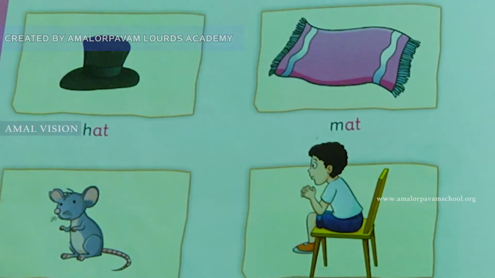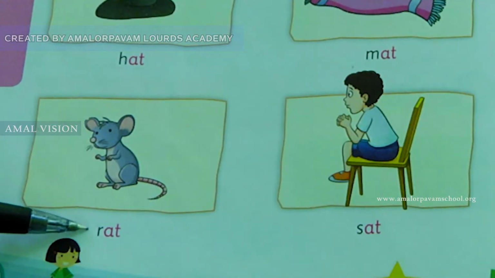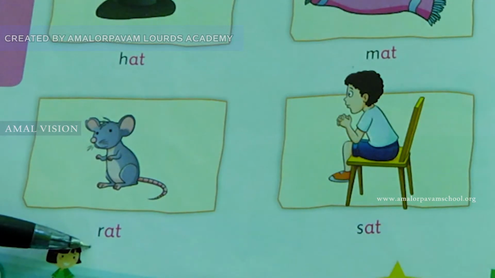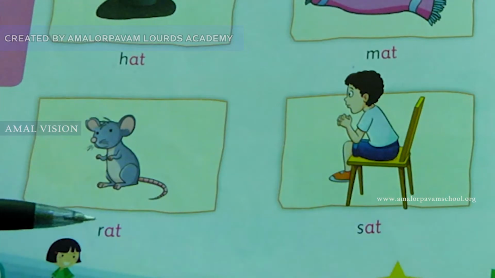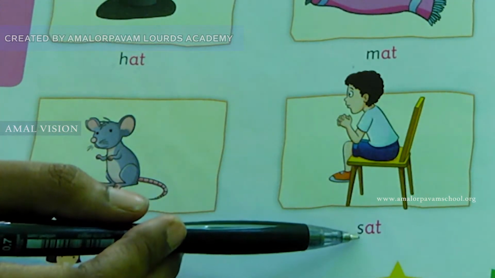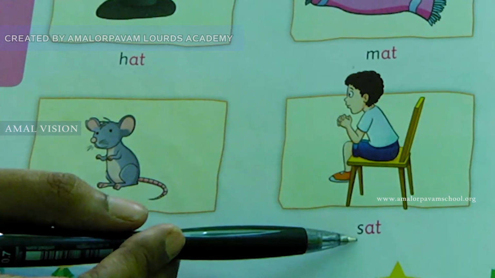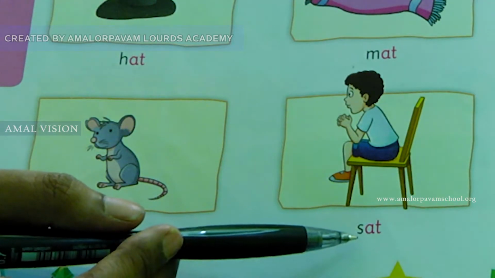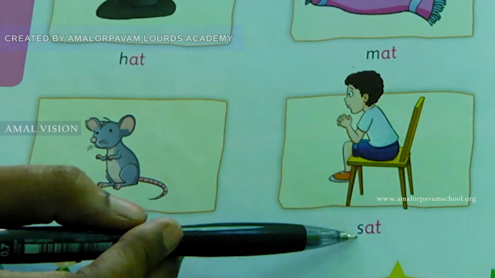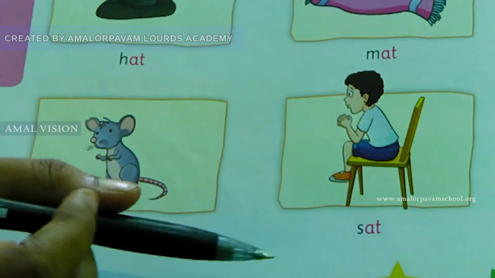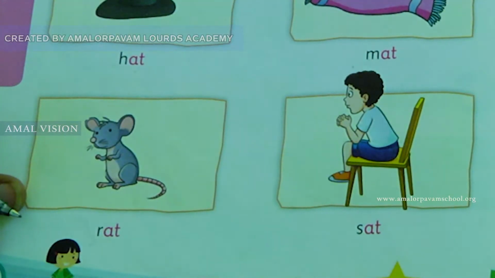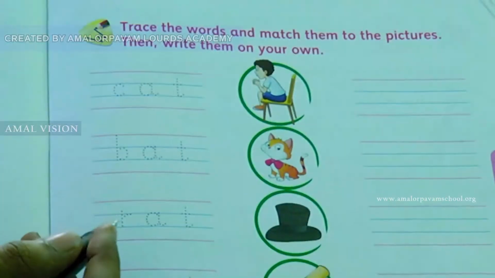Then what sound is this children? R. R at rat. Then look at the last word. What sound is this? S. The sound of letter S is S at sat. Okay. Now, come on, let's move on to the next page.